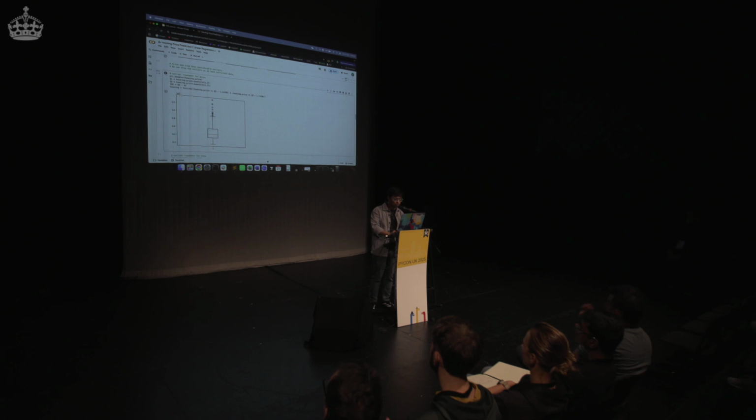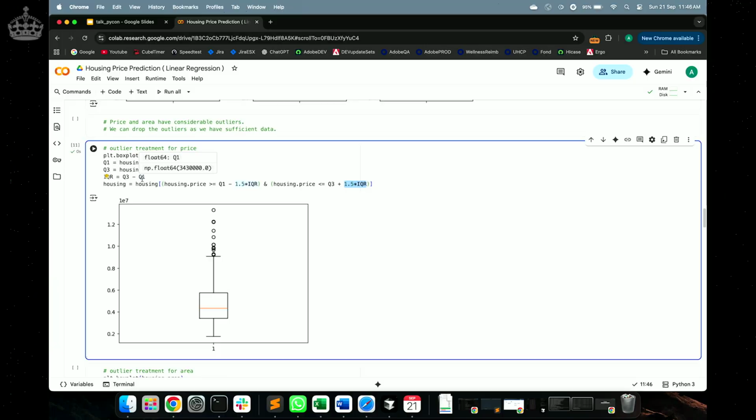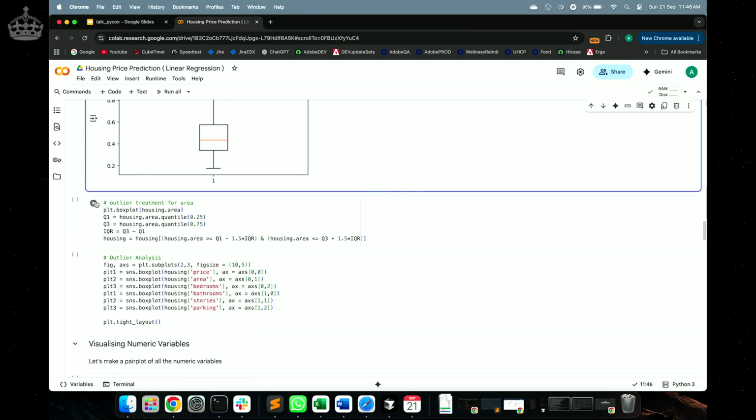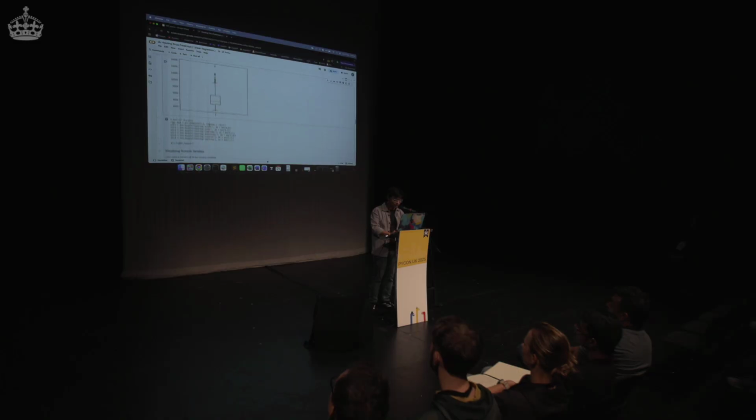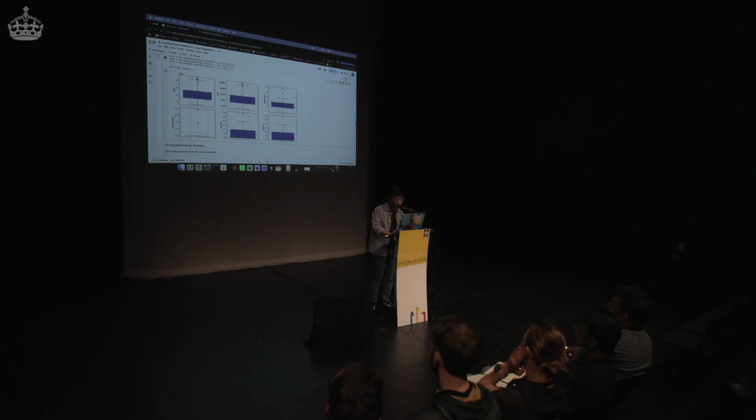Everything that is beyond 1.5 times the interquartile range. The interquartile range is the distance between Q3 and Q1. We are going to drop them. This is done. We are going to do that for price, and for area. And then we are going to print the box plot again. Okay, this looks a lot better now.